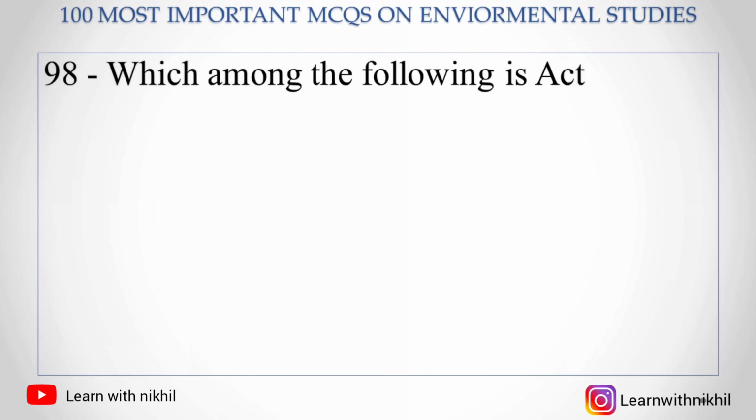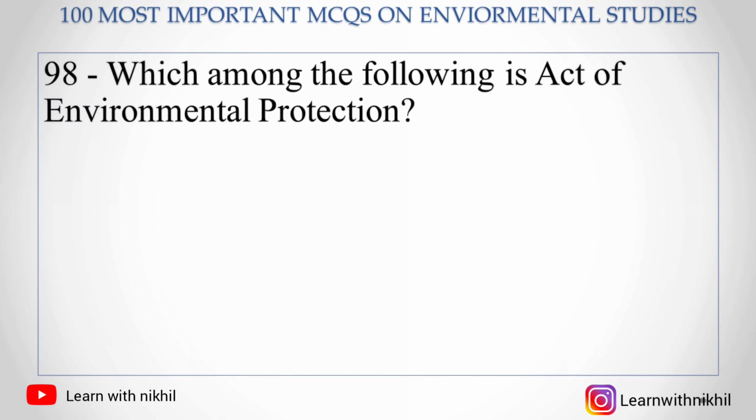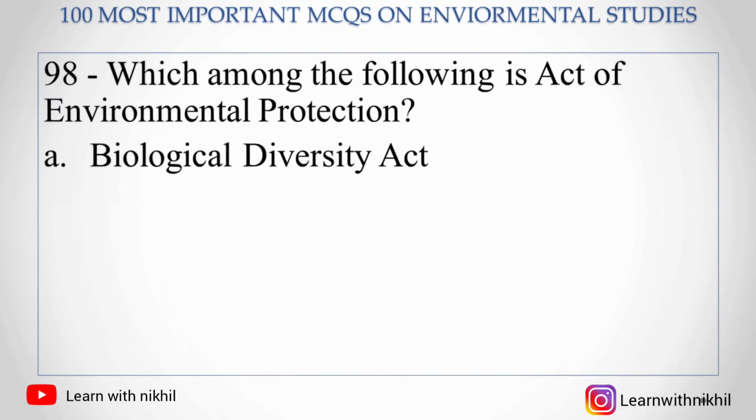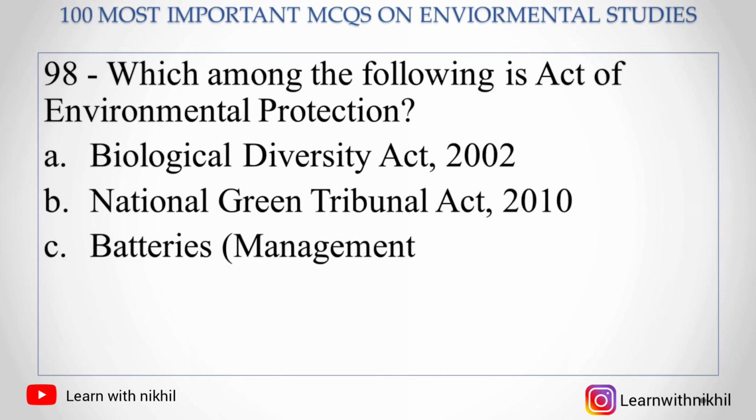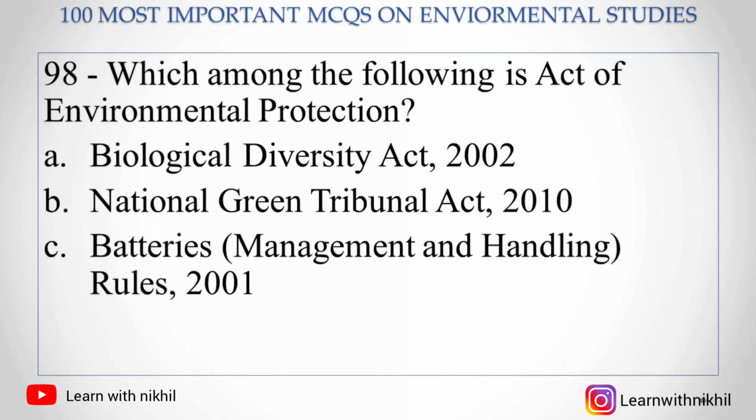Next, 98. Which among the following is an Act of Environmental Protection? A. Biological Diversity Act 2002, B. National Green Tribunal Act 2010, C. Batteries Management and Handling Rules 2001, D. All of the above. The right answer is all of the above.